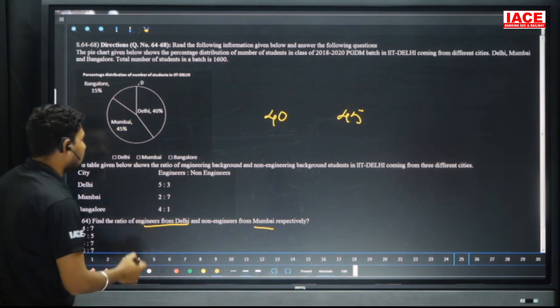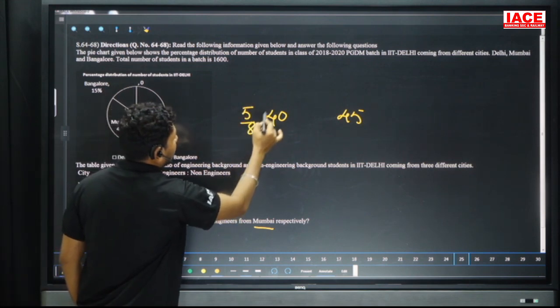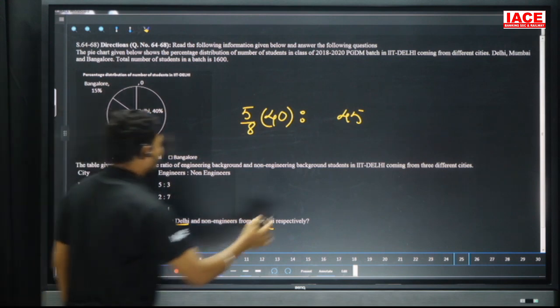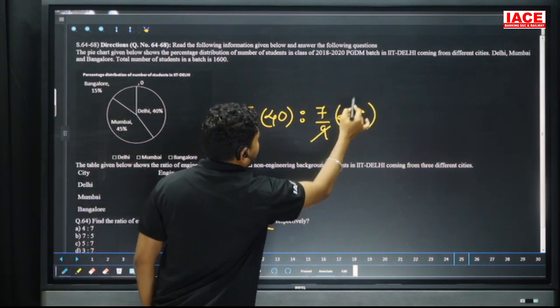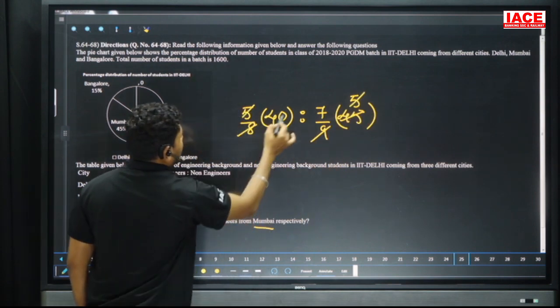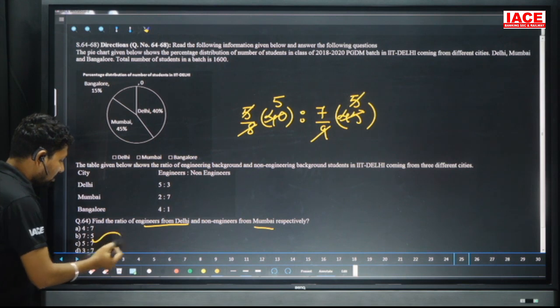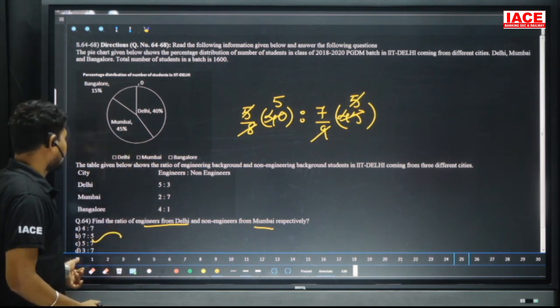Engineers from Delhi means 5 by 8 of 40, which is 25, and Mumbai non-engineers, how much? 7 by 9, and cancel the values. 9 5s are 45, 8 5s are 40, the 5s cancel. Then the final ratio is what? 5:7. 5:7 means our option is what? C here. No need to go for the 1600 here. Move on to the next question.